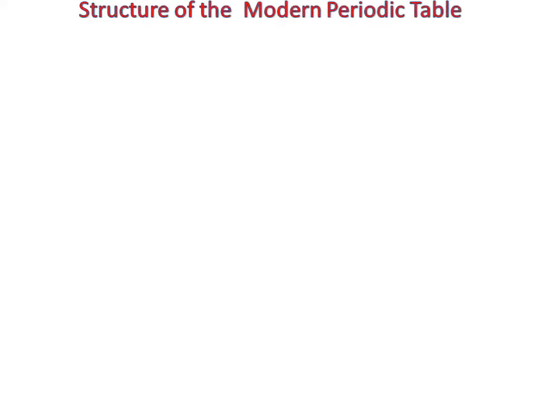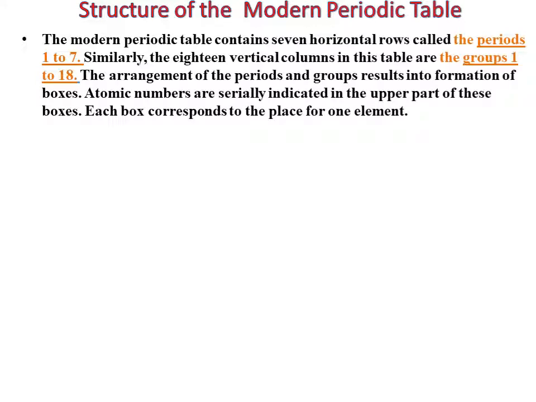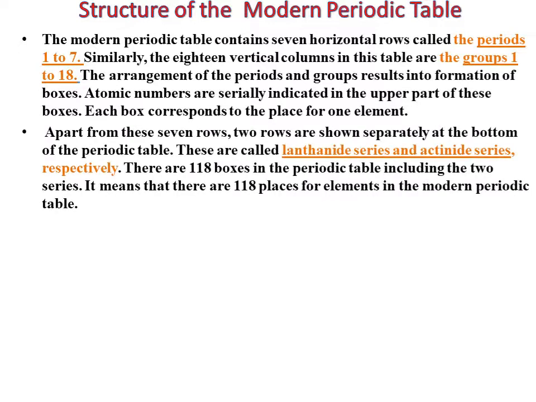Now we are going to study the structure of the modern periodic table. The modern periodic table contains 7 horizontal rows called periods 1 to 7. Similarly, the 18 vertical columns in this table are groups 1 to 18. The arrangement of the periods and groups results in the formation of boxes. Atomic numbers are serially indicated in the upper part of these boxes. Each box corresponds to the place for one element.